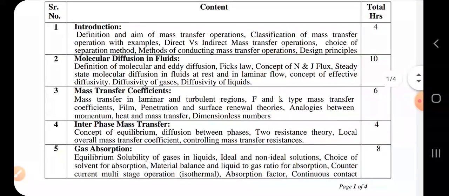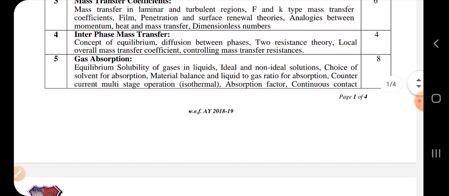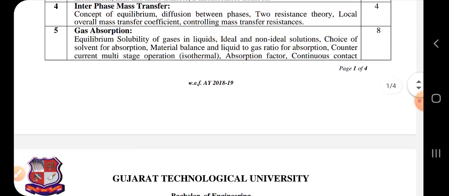Then we will see molecular diffusion. We will see the mechanics behind mass transfer, molecular diffusion, and we'll see different types of flux. Then mass transfer coefficients. That will be mathematical derivation. We'll be calculating the mass transfer coefficients for different types of flow regimes, that is laminar and turbulent regions. And we'll see film theories, penetration and surface renewal theory. All these are again mathematical derivations. And we will also study dimensionless numbers related to that.